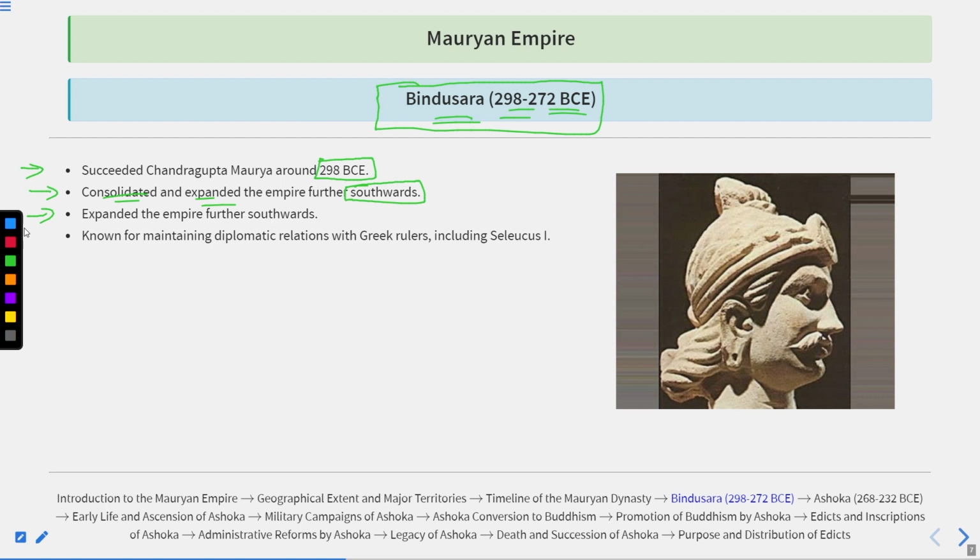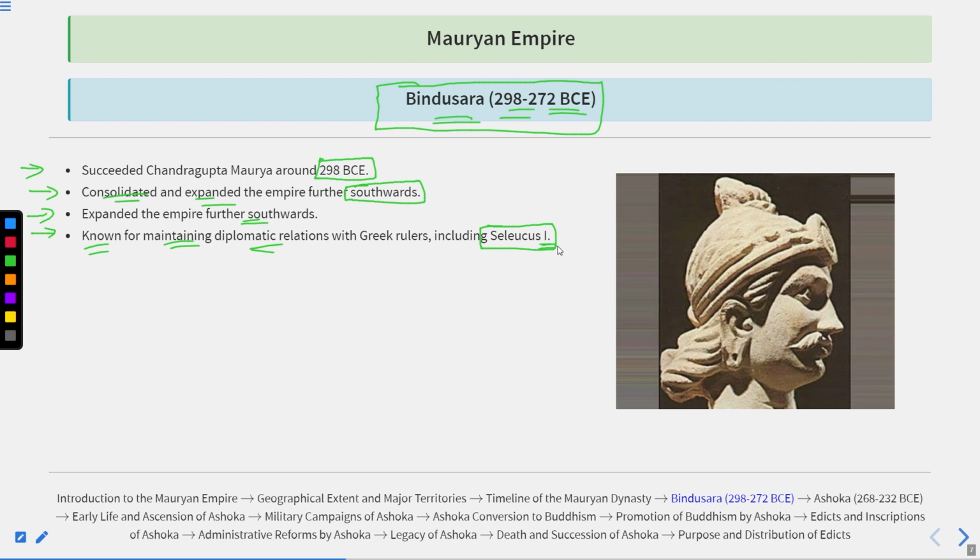After expanding the empire up to certain areas, he continued to expand it. He didn't stop, and he expanded it further southward. He is also well known for maintaining diplomatic relations with the Greek rulers, including the famous Seleucus I. Basically, this relationship did not start with Bindusar; it started even before him.